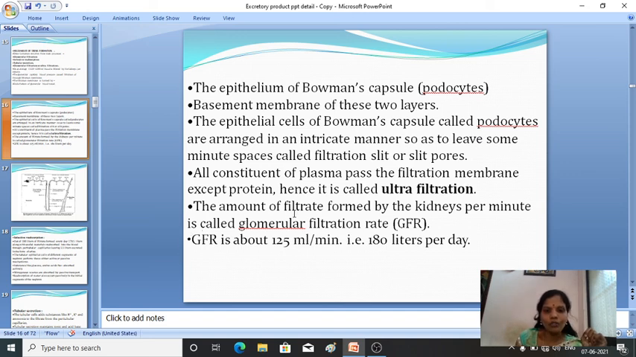The amount of filtrate formed by the kidneys per minute is called the glomerular filtration rate, GFR. So what do you mean by GFR? Glomerular filtration rate means the amount of filtrate formed by the kidney per minute.